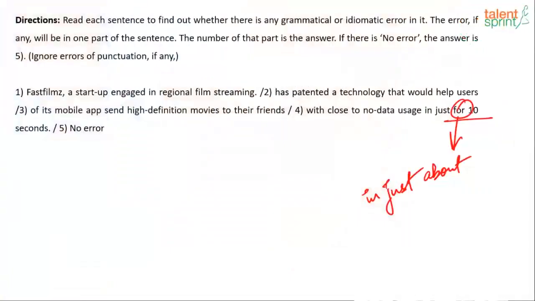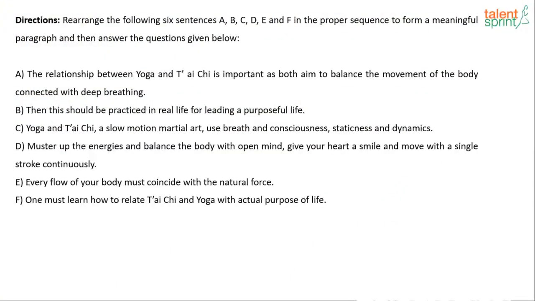Let's just quickly solve one para-jumble question, and so I'll show you the question, you try solving it, give me the answer, and we are done. Okay, very simple one. C will be the starting statement. Okay, so that much information I can work with. Okay, yoga and Tai Chi, slow motion martial art, use breathe and consciousness. Okay, should I read it once, the entire thing? I think I should do that.